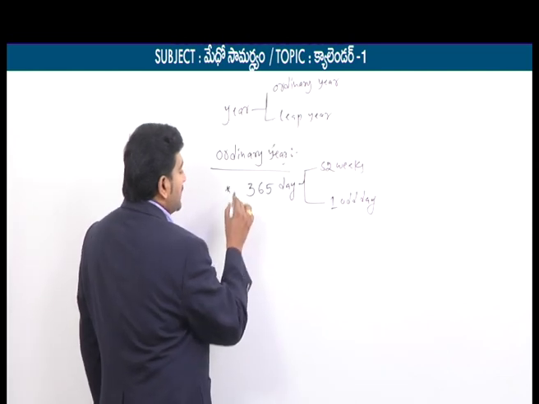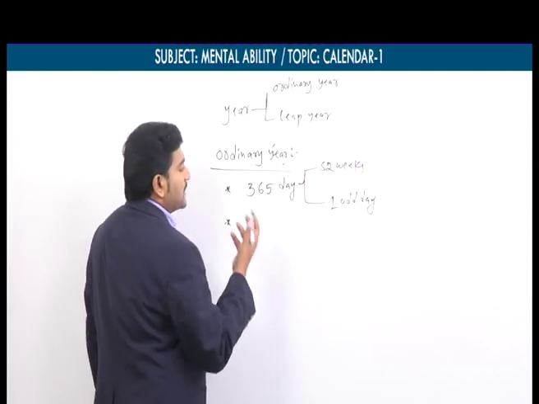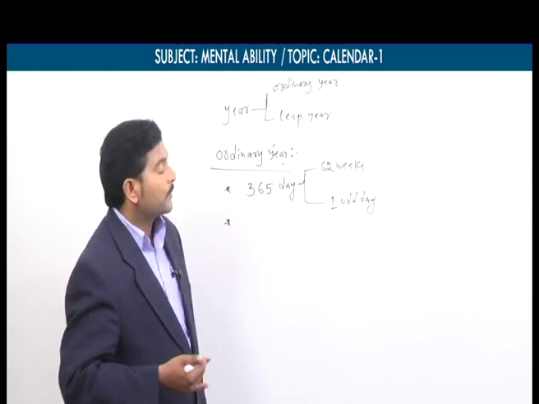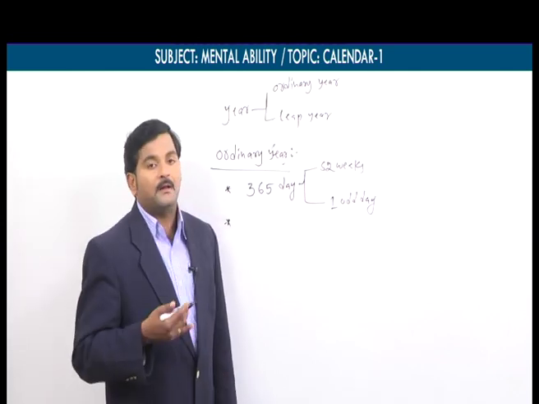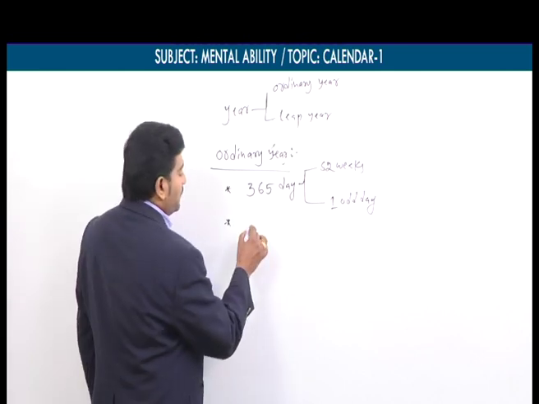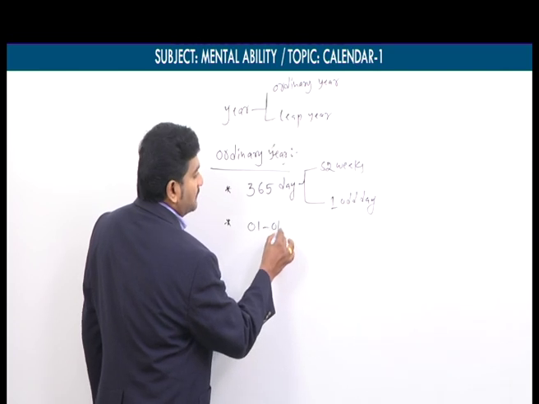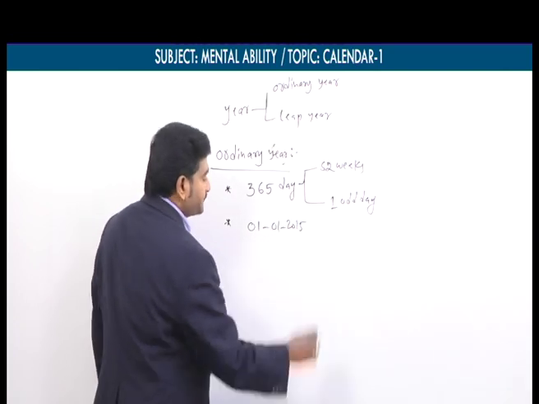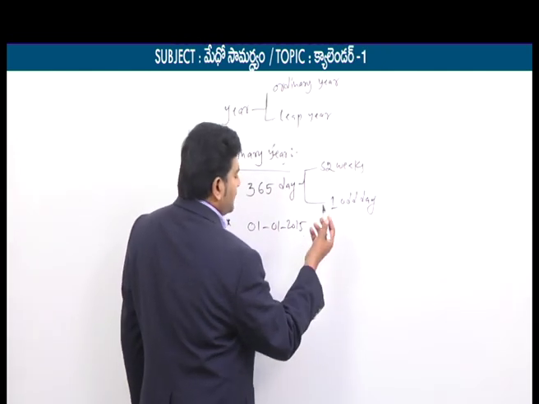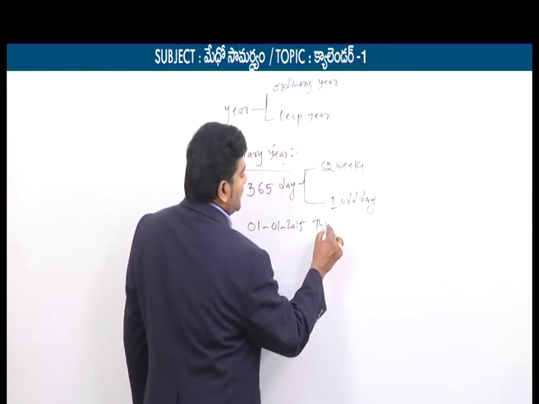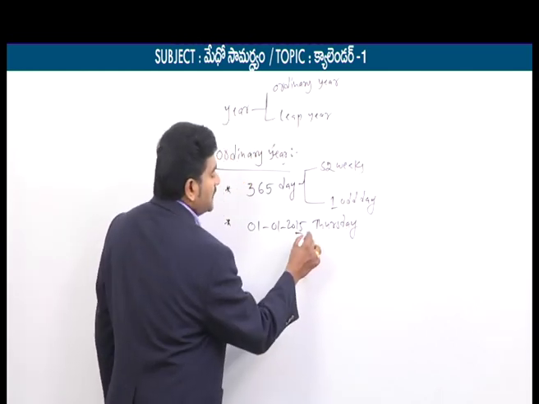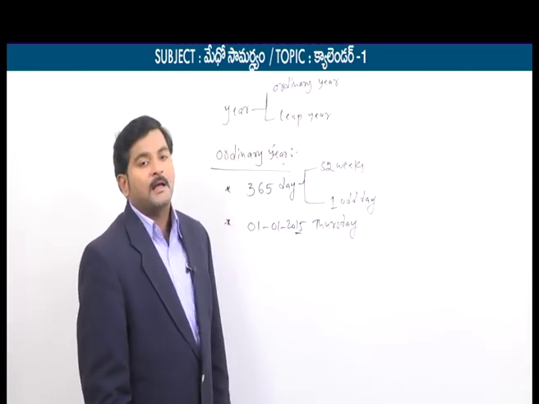So now usually an ordinary year starts and ends with the same day. One more point we need to conclude here. An ordinary year starts and ends with the same day. That is, if you know 1/1/2015, let's say for example this day is Thursday, for example 1/1/2015 is Thursday. So we know that 2015 is an ordinary year.